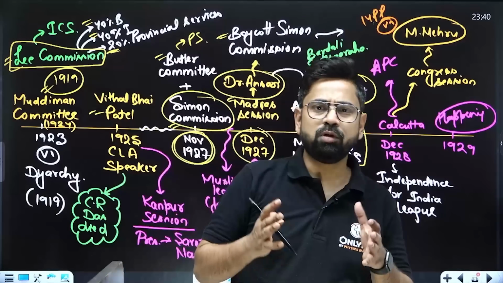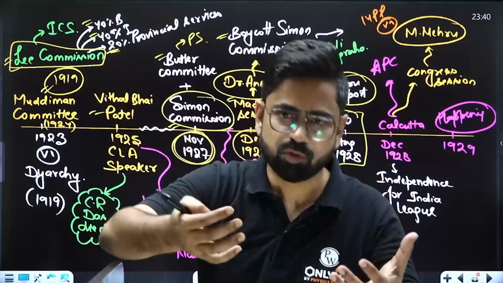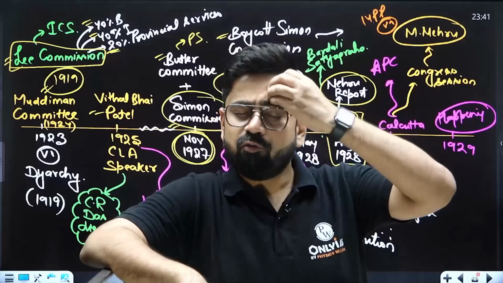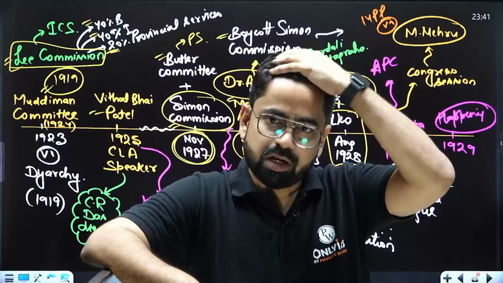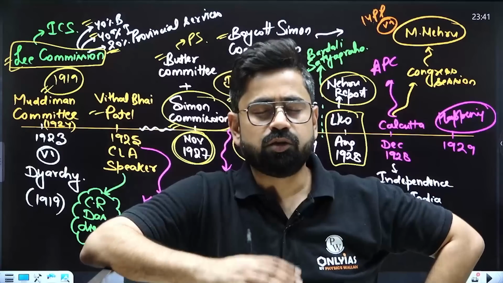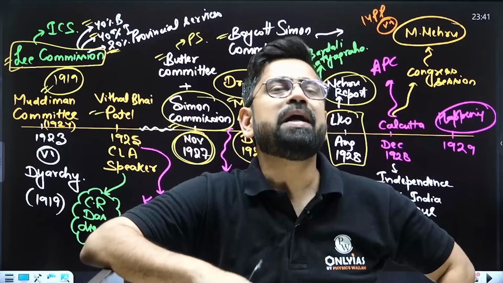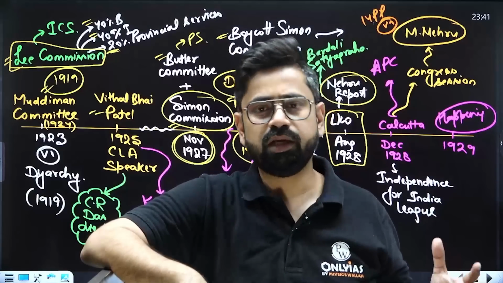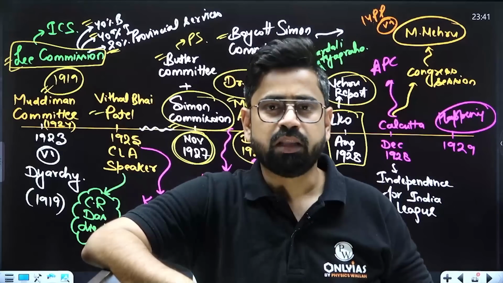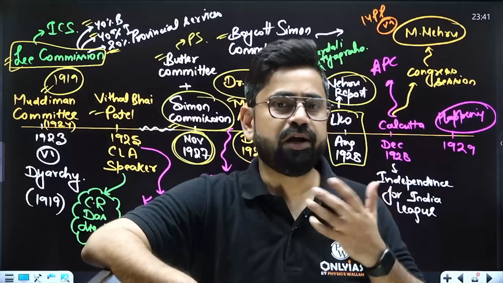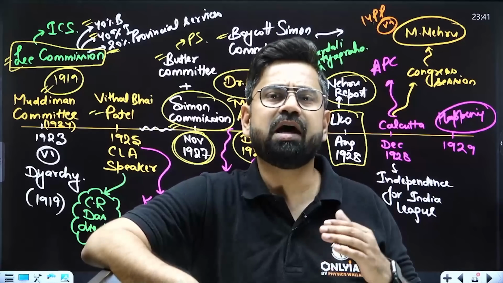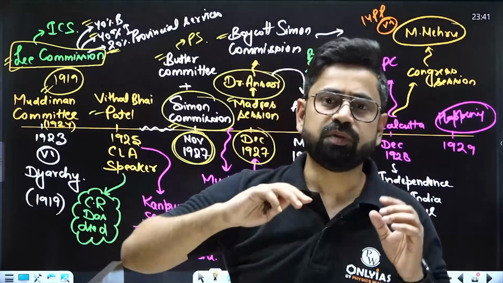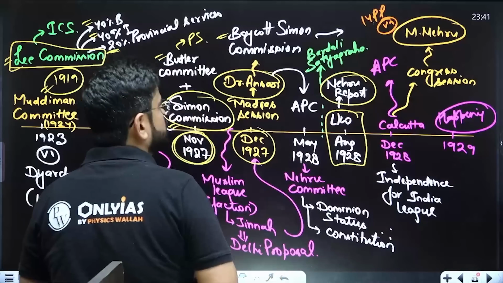Now this Nehru report tried to onboard the Muslim League, tried to onboard Jinnah. Initially Jinnah was very much supportive, the Jinnah faction of the Muslim League was also very much supportive, but eventually, due to the clash between the Hindu Mahasabha and the Muslim League, they were not reconciled, and Jinnah went off. So from here Jinnah has gone, and Jinnah is not going to be aligned with Congress again. This is basically the goodbye of Jinnah.